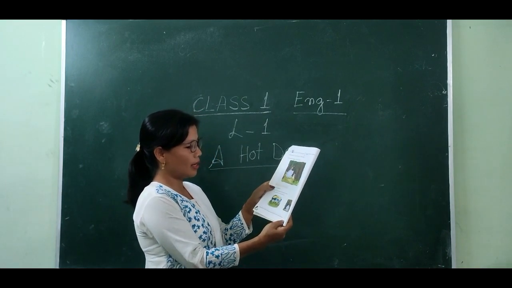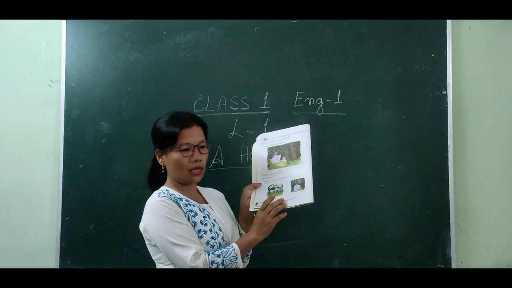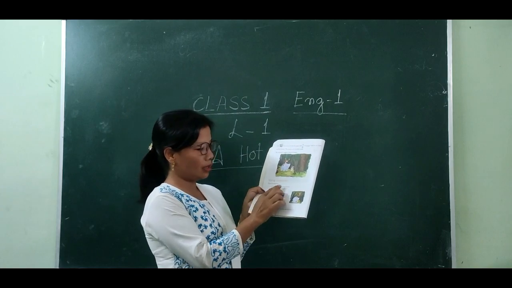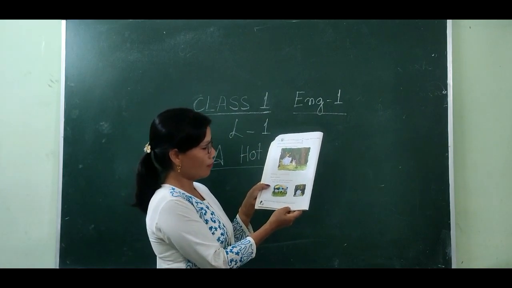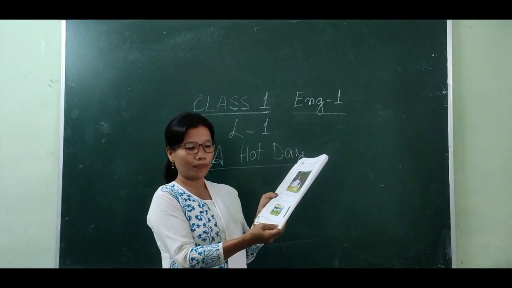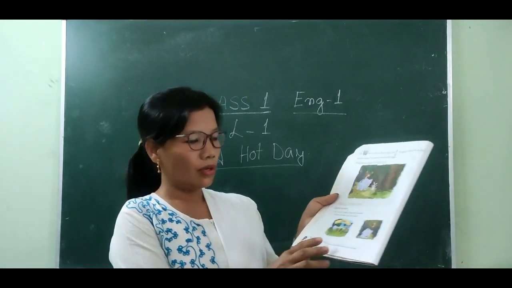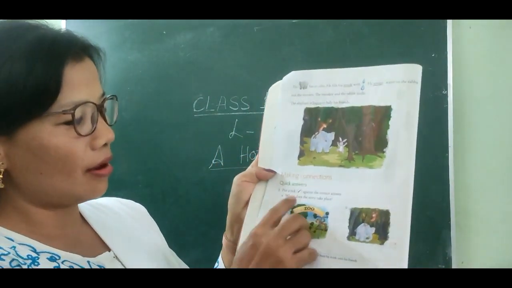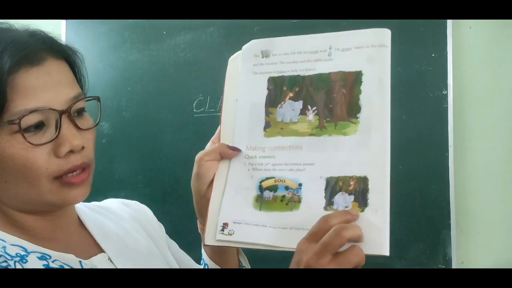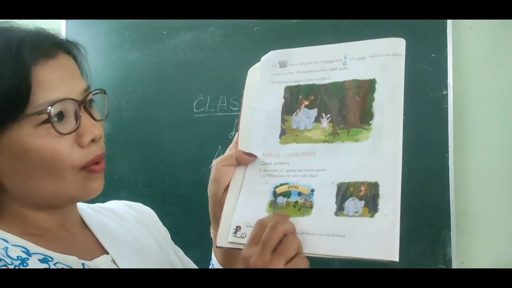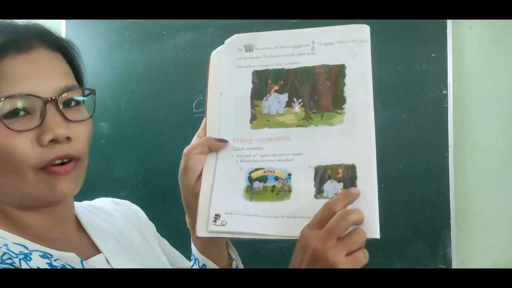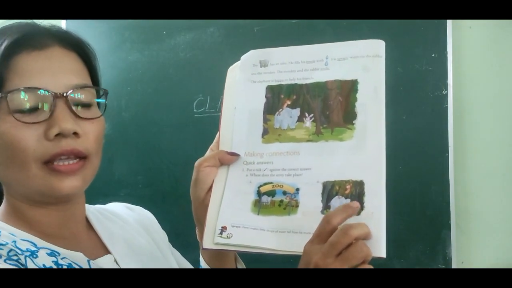That is make connection. You can see some pictures also given here. In make connection, you have to put a tick against the correct answer. So A is, where does the story take place? One is given zoo, and this is forest. Where does the story take place? In the forest. The story takes place in the forest.